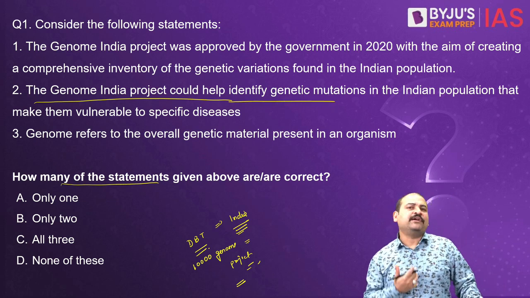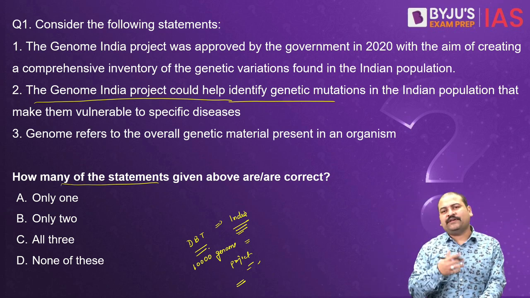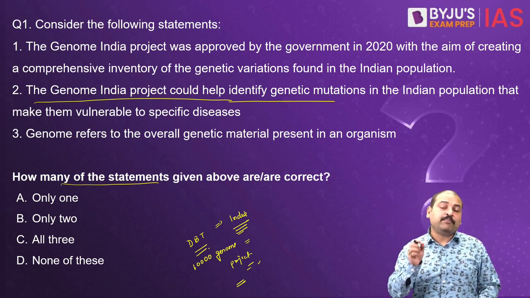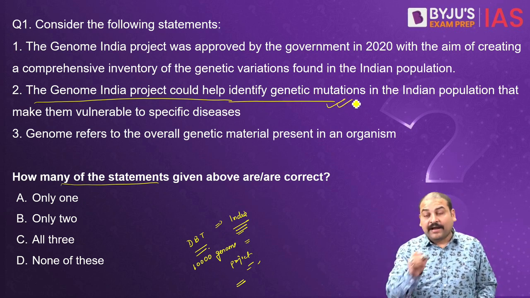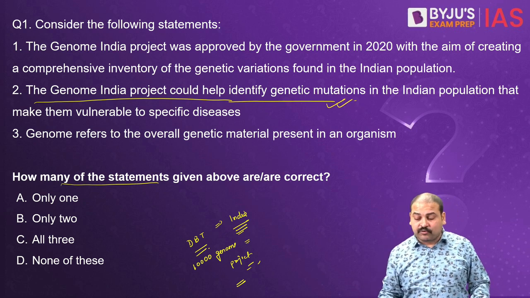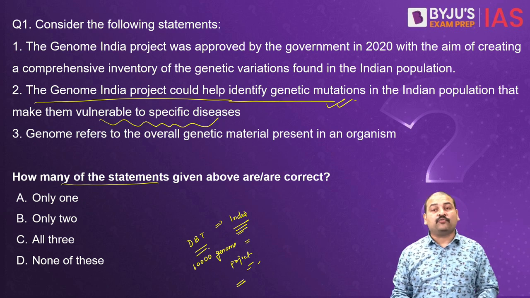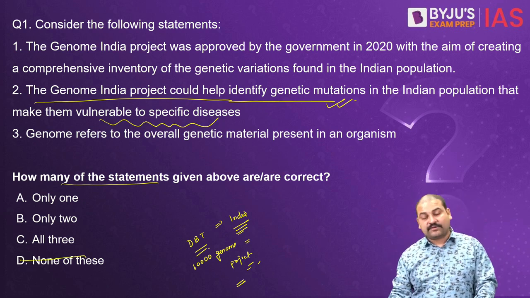Now, once we identify that, you all know many of the Indian societies are endogamous, so many diseases might be very peculiar to our population. So, with the help of these genetic mutations, we would know which population is vulnerable to which specific disease. So one has to be a correct statement.